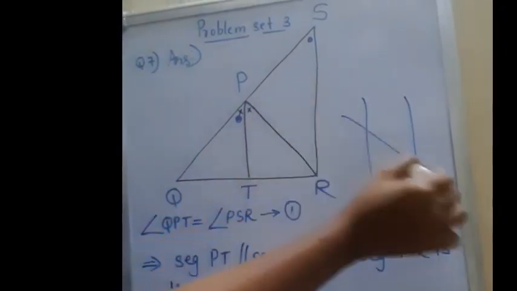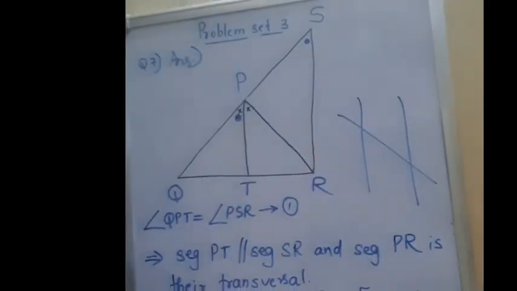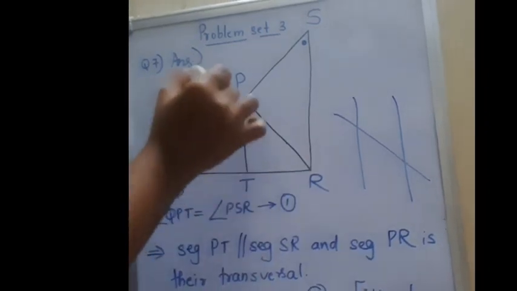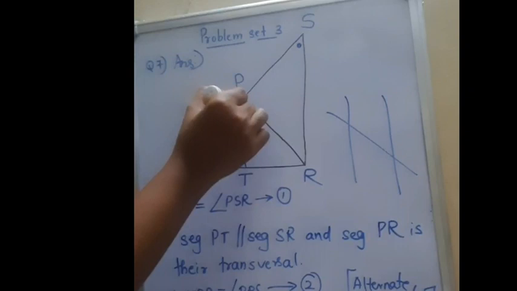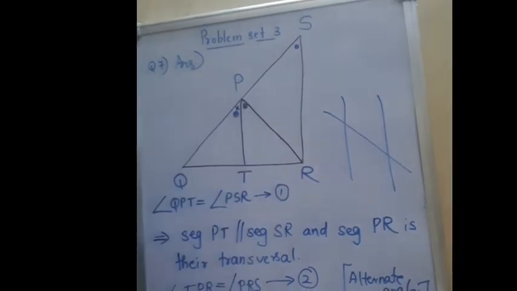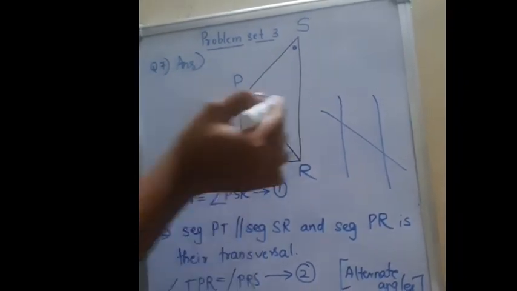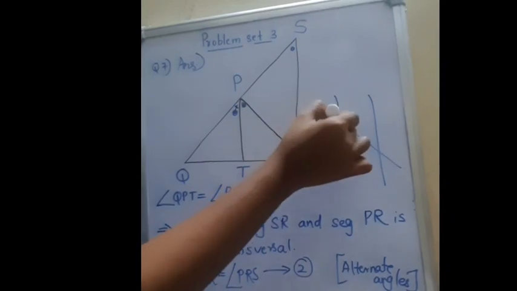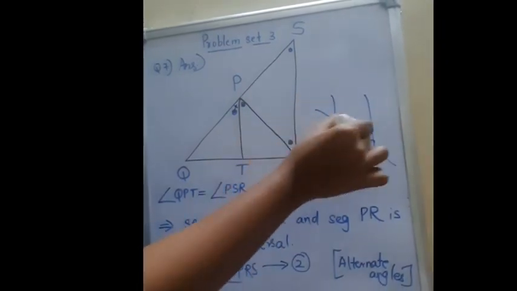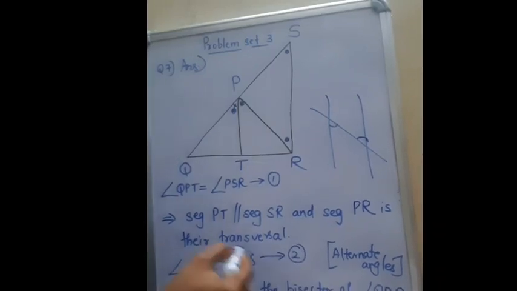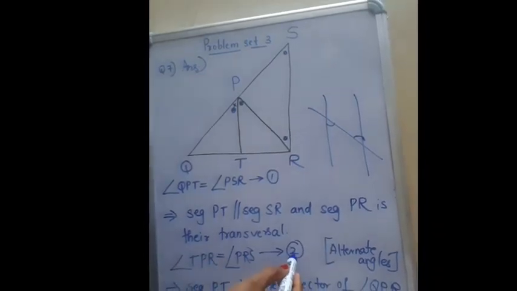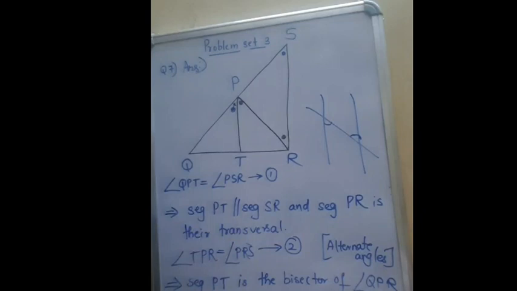Therefore, angle TPR, that is this angle, and angle PRS, this angle, are a pair of alternate angles, so they are equal to each other. Hence, we have written this as equation number 2.